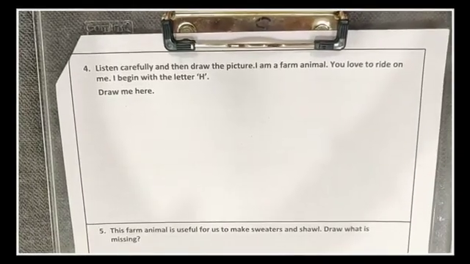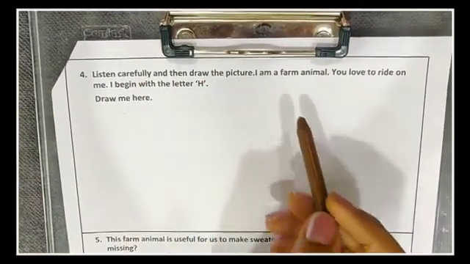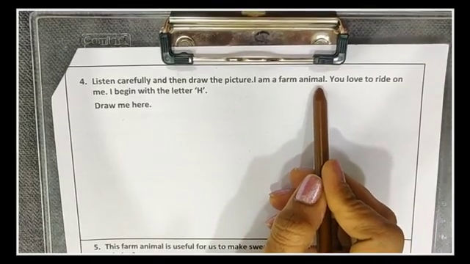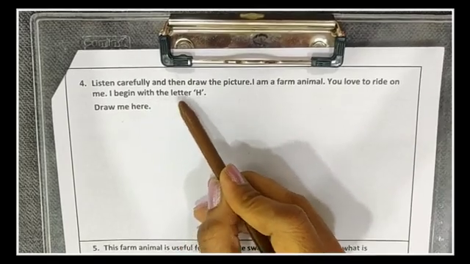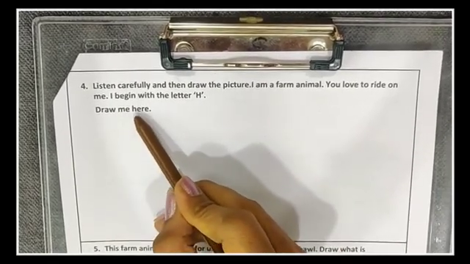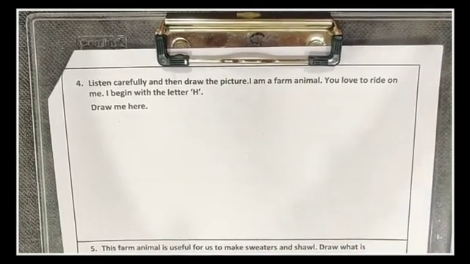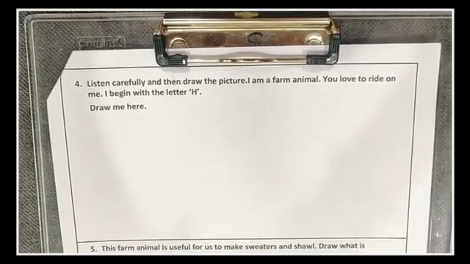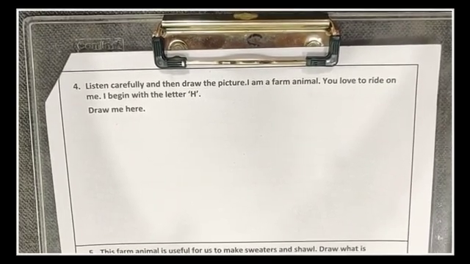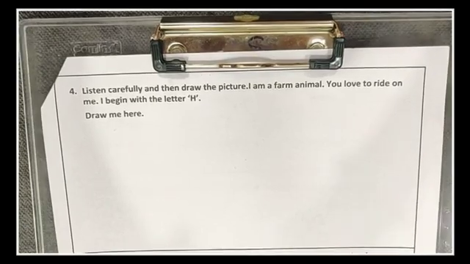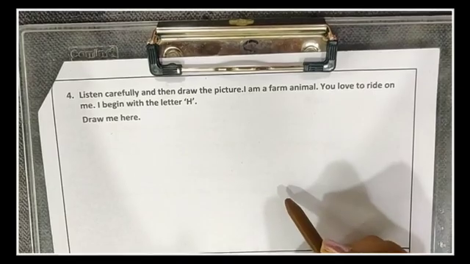Now, the fourth question. Listen carefully and then draw the picture. I am a farm animal. You love to ride on me. I begin with the letter H. Draw me here. So children, there is space given here. You have to draw a farm animal which begins with letter H? Yes, it's a horse. So with your brown color crayon, you are going to draw a horse over here.